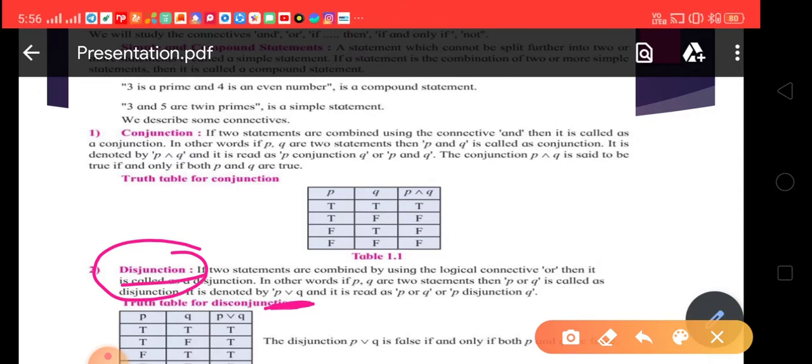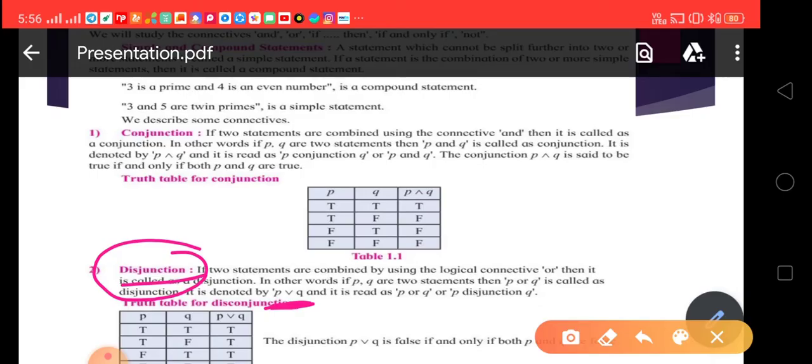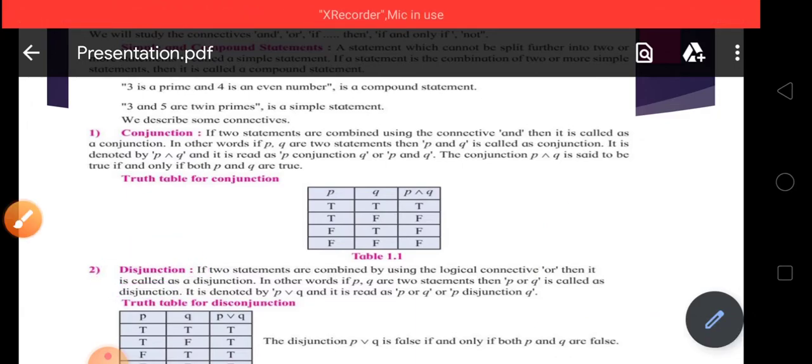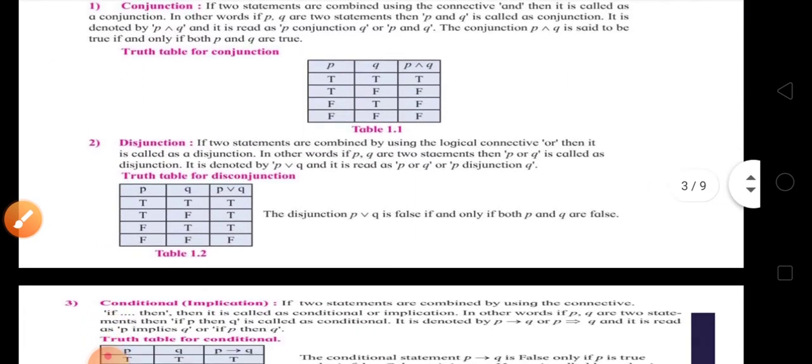If you want to read this as P or Q, then it is P or Q, or it is P disjunction Q. Now friends, discuss the truth table of disjunction also. Each logical connective has a different truth table, and those truth tables are important for you.